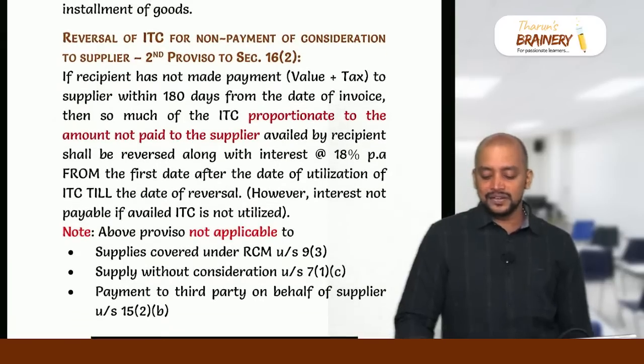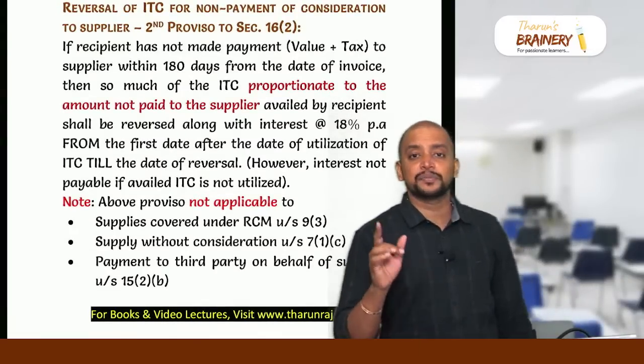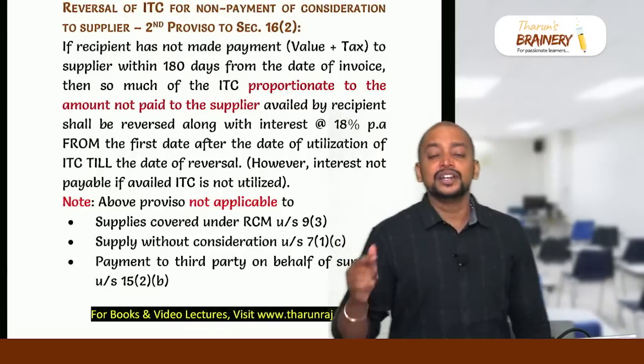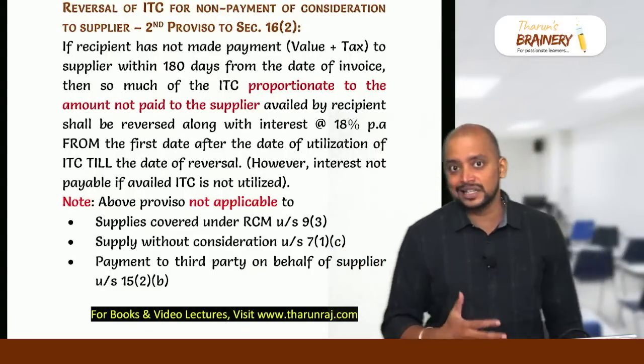Then there is reversal of ITC, like the recipient not making payment to the supplier within 180 days from the date of invoice. In that case, whatever ITC has been availed by the recipient needs to be reversed along with interest at 18% from the date of utilization till the date of reversal.